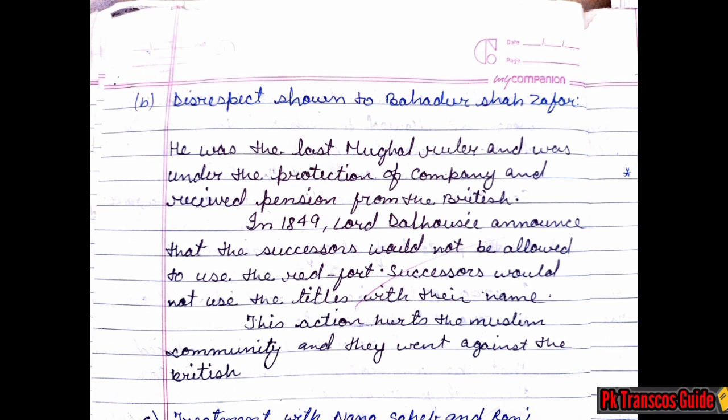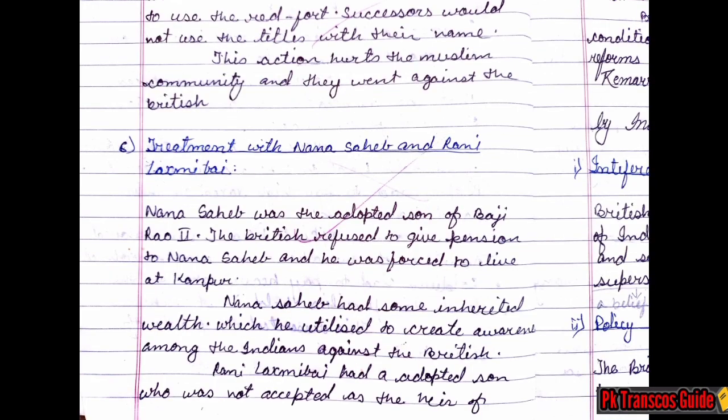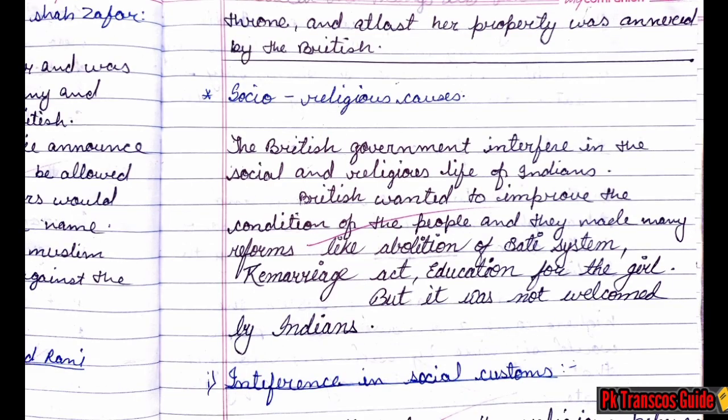And now the third subtopic we have is treatment with Nana Sahib and Rani Lakshmibai. Nana Sahib was the adopted son of Baji Rao II. The British refused to give pension to Nana Sahib and he was forced to live at Kanpur. Nana Sahib had some inherited wealth, which he utilized to create awareness among the Indians against the British. Rani Lakshmibai had an adopted son who was not accepted as the heir of the throne, and at last her property was annexed by the British.